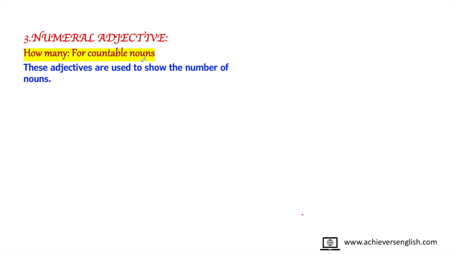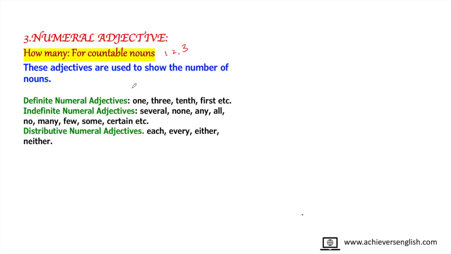Next comes the numeral adjective. A numeral adjective tells you how many and it is used for countable nouns. So dear viewers, whatever things you can count, like 1, 2, 3, 4, or in whatever terms, become countable nouns, and countable nouns can only be asked with how many. So these adjectives are used to show the number of nouns. It is further divided into three categories. We don't have to mug up all these three kinds. We will just have a look at them and understand.